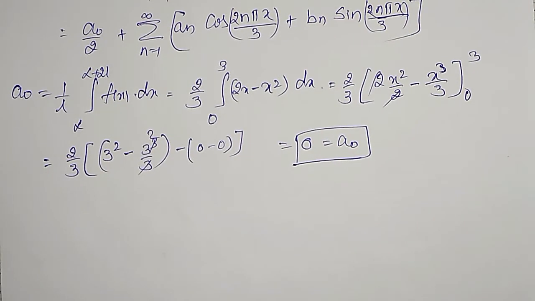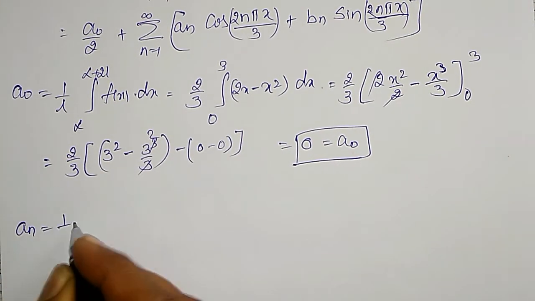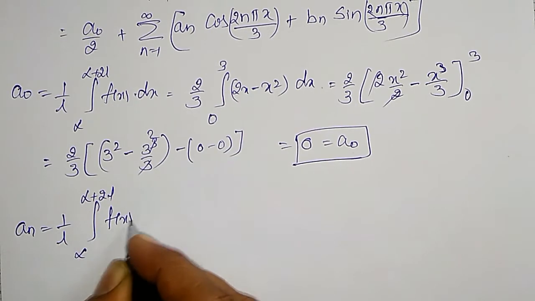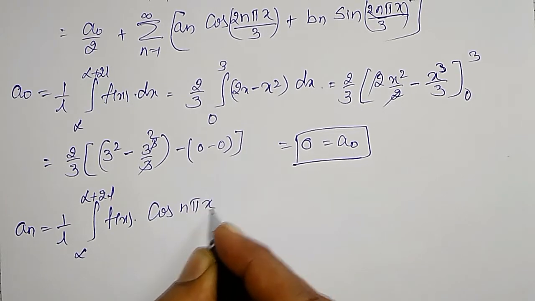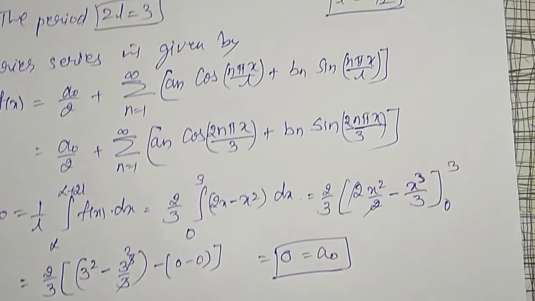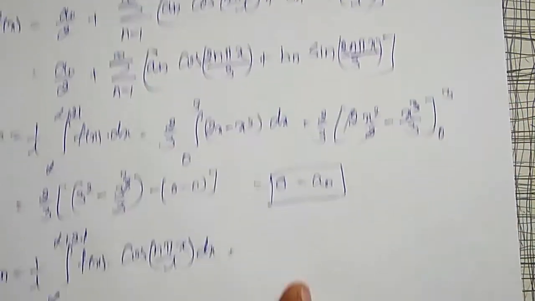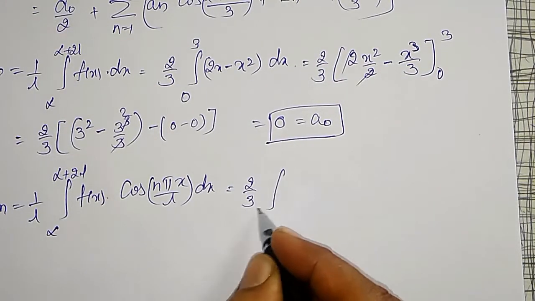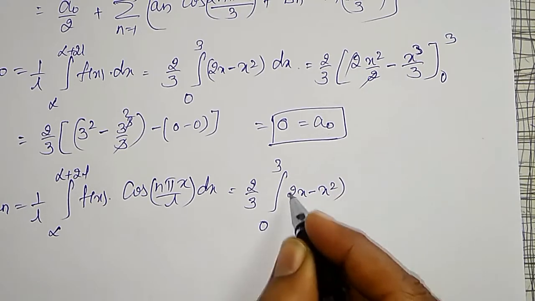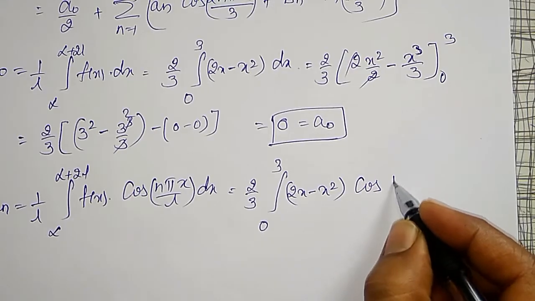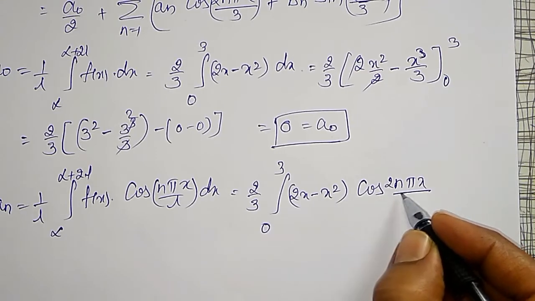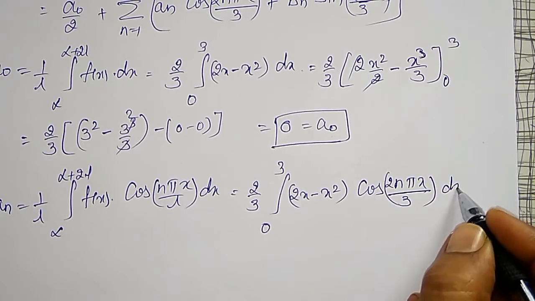Like that, Fourier coefficient an is defined as 1 by l integration from alpha to alpha plus 2l f of x into cos n pi x by l into dx. L is nothing but again 3 by 2. That will become 2 by 3 integration from 0 to 3, f of x is 2x minus x square into cos n pi x divided by l, l is 3 by 2, reciprocate it 2 by 3, into dx.